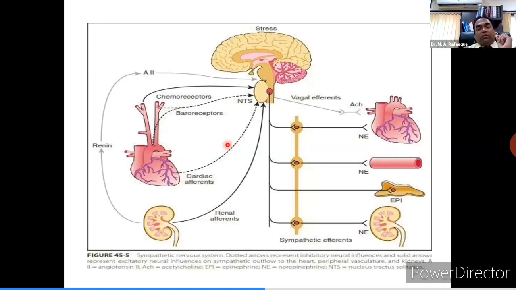So there is deactivation of this, or there is suppression of these inhibitory neural reflexes in hypertensive patients, and there is exacerbation or excessive activation of positive neural influences. So this leads to imbalance. Normally there is a balance between these inhibitory and excitatory outputs to the heart, vessels, and kidney, but in hypertensive patients, unfortunately, there is imbalance, and these inhibitory neural influences are suppressed. So this is neural mechanism.